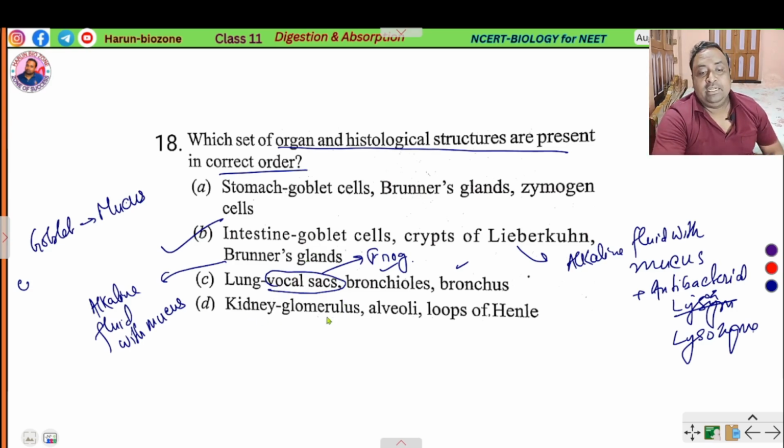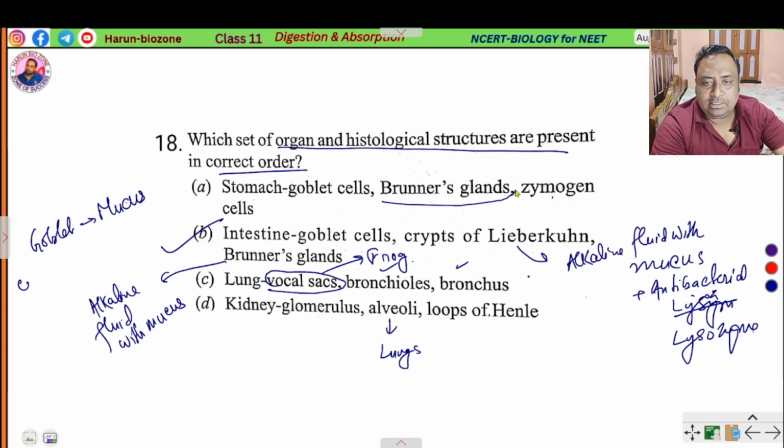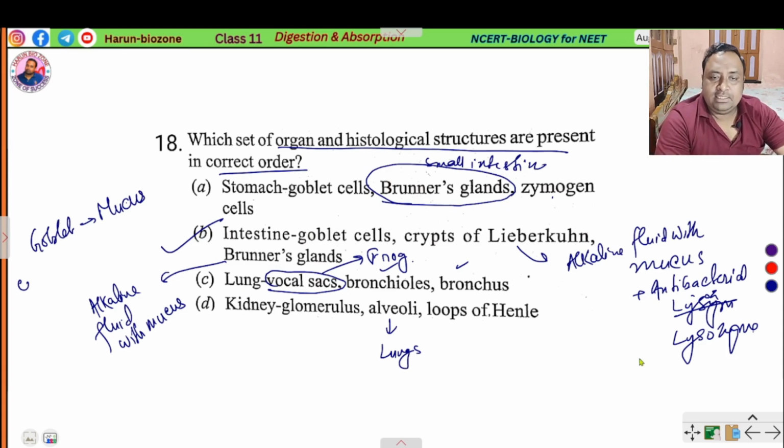Alveoli are present in the lungs, and glomerulus and loop of Henle are present in the kidney. In the stomach, zymogen cells and goblet cells are present, but Brunner's gland is present in the small intestine. So the correct option is intestine: goblet cell, crypts of Lieberkuhn and Brunner's gland.